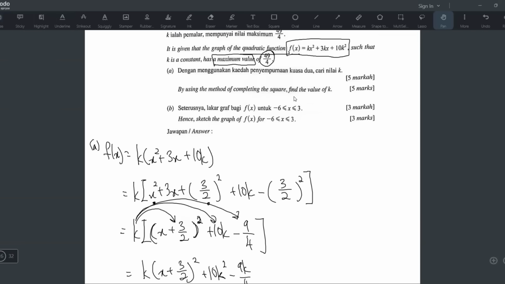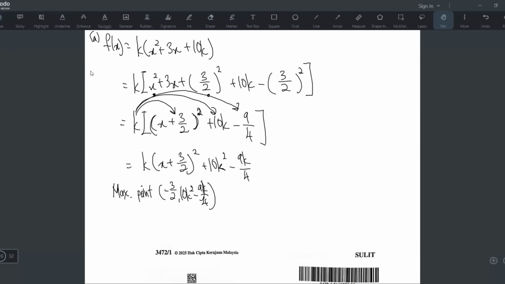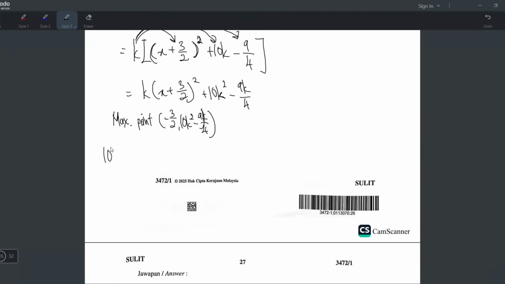But the question asks you to find k, and they give you their own maximum value. It's 49/4. And I told you just now, maximum value means the y coordinate. So just take your y coordinate equals 49/4. So 10k squared minus 9k/4, that's my maximum value, equals 49/4. Alright, find k. I will remove the fraction first, so multiply everything by 4. So it becomes 40k squared minus 9k equals 49.